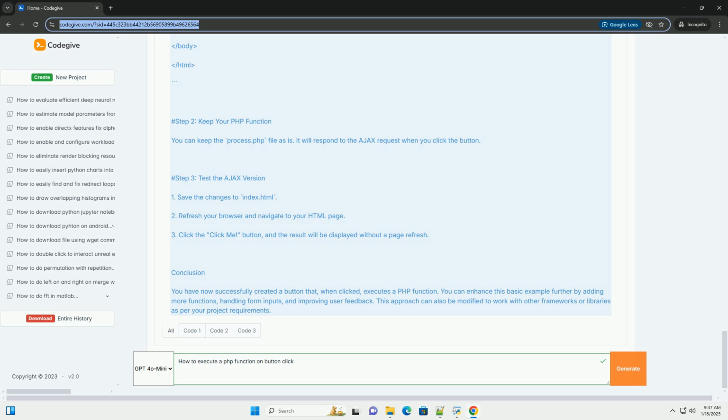Conclusion. You have now successfully created a button that, when clicked, executes a PHP function. You can enhance this basic example further by adding more functions, handling form inputs, and improving user feedback. This approach can also be modified to work with other frameworks or libraries as per your project requirements.